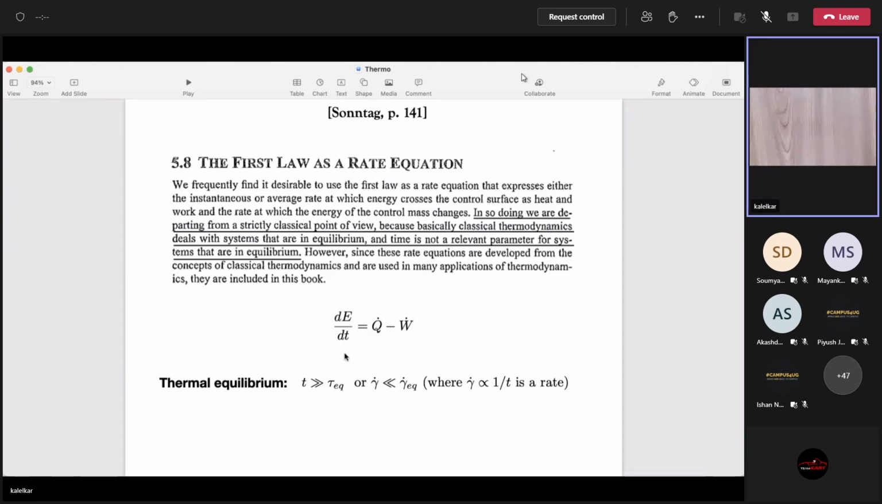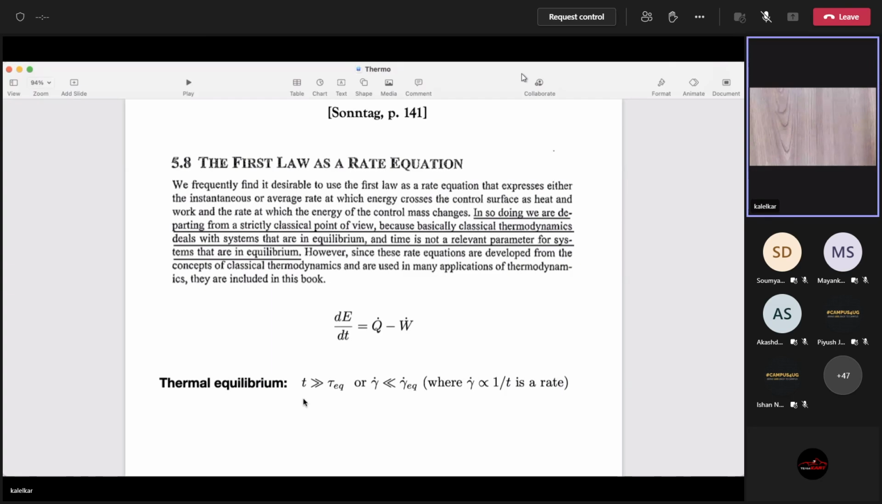So let me tell you on what condition this is true, which Sontag doesn't mention anywhere in the book. Remember what I said. First law is useful for a system in thermal equilibrium, right? So what you are trying to say when you're using this equation is, this equation is okay, provided the time scale that you are worried about is much larger than the equilibration time of the system. Any process you do will have some equilibration time, which is decided by the internal properties of the system and the surrounding. Let's call that tau EQ, the equilibration time.